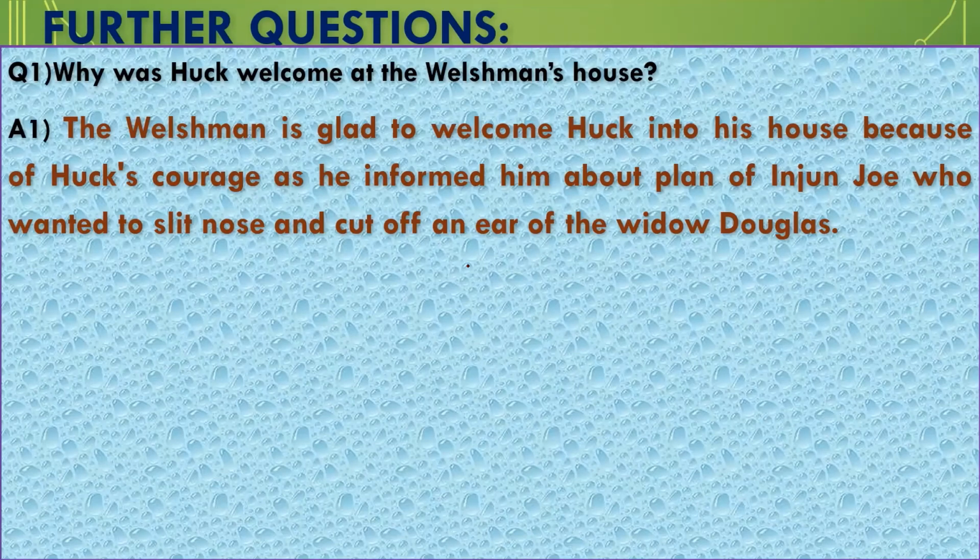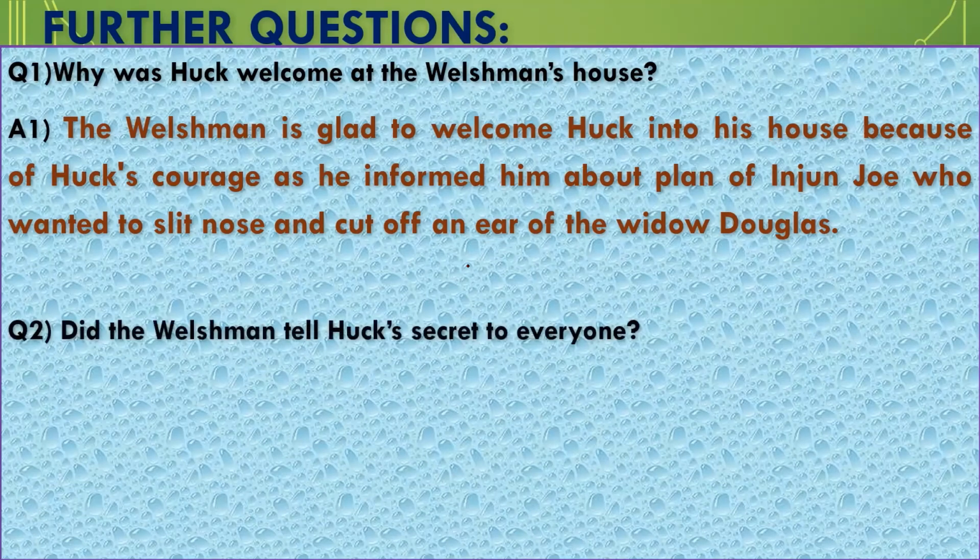It means that actually, in the night, Huck came to the door of Washman, and he told him the whole story about Injun Joe and the Spaniard, what they were planning to do. So that's why Washman welcomed him to his home.